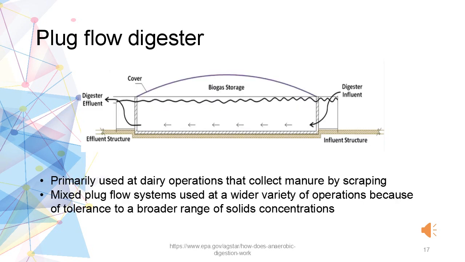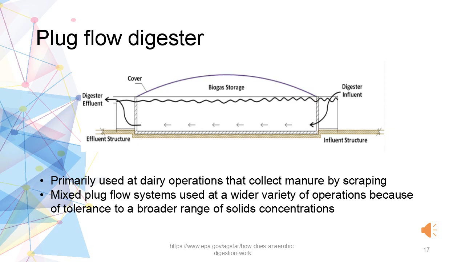Plug flow digester. The idea behind a plug flow digester is that manure flowing into the digester displaces digester volume and an equal amount of material flows out. Plug flow digesters do not require mechanical mixing and the total solid content of the manure should be at least 10 to 15%, and some operators recommend feeding manure with solids as high as 20%. They are usually 5 times longer than they are wide and recommended retention time is 15 to 20 days.